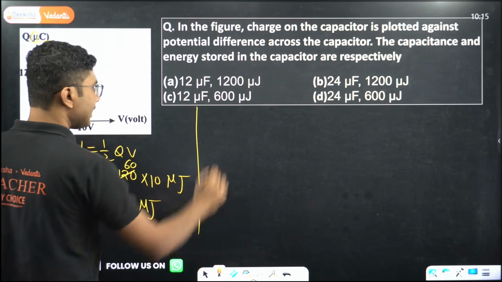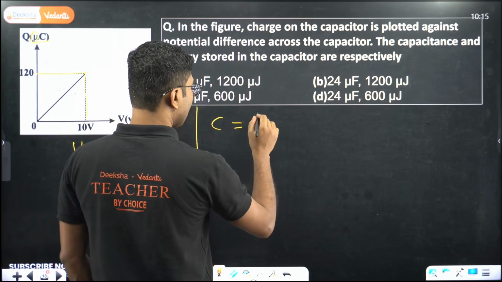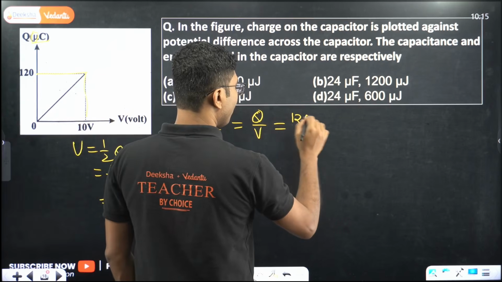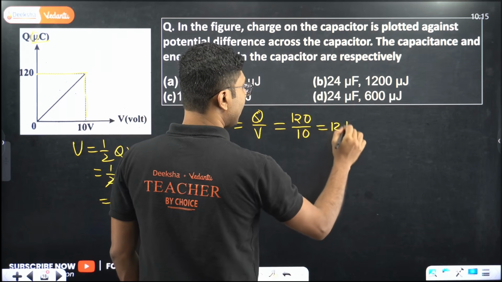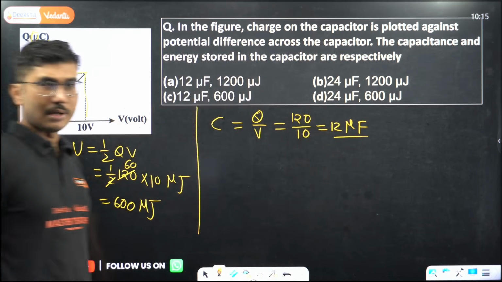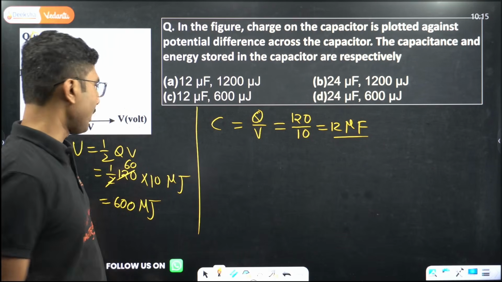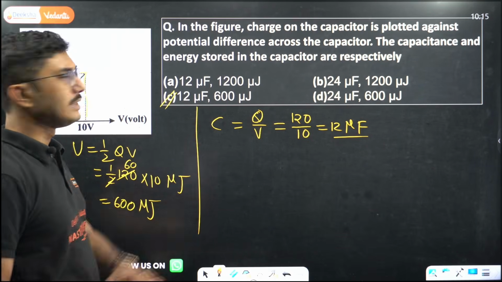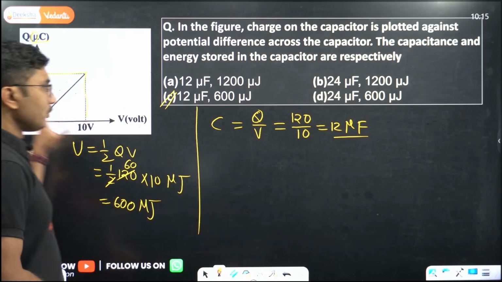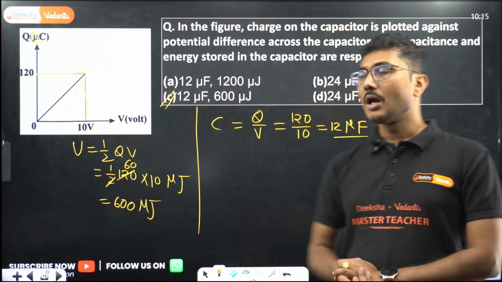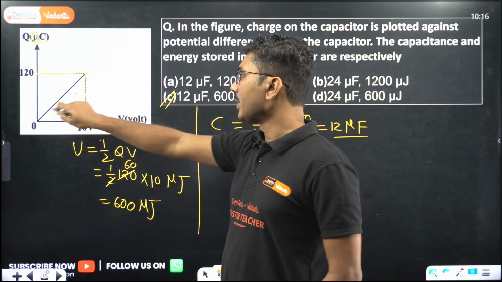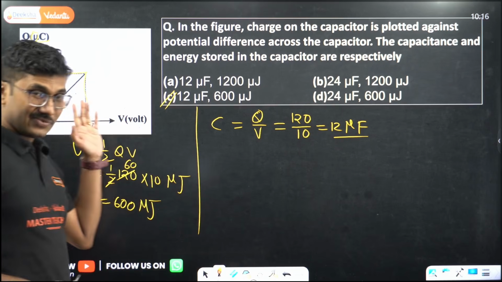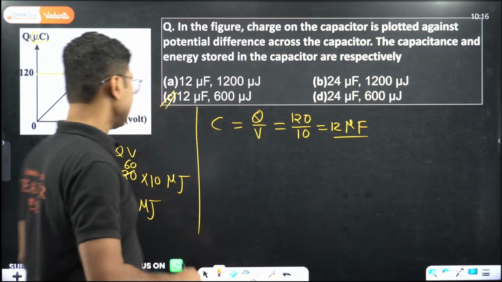What about the capacitance? Capacitance is given by Q upon V. Q was 120, voltage is 10, that will be 12 microfarad. Again, because the charge was microcoulomb, the capacitance will be 12 microfarad. So 12 microfarad, 600 microjoules. So option C is correct. Just solve it, easy question, don't worry, you should be able to solve it. Don't be afraid if you see some kind of graph. There will be a point where the values you can find from the graph. That point only you need to use to solve the question. Any other points you can skip, no need to worry.